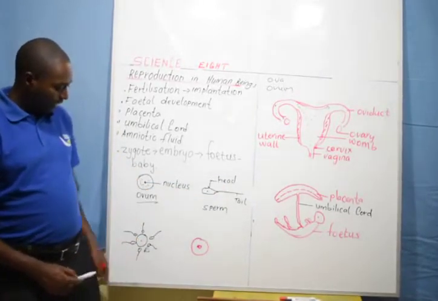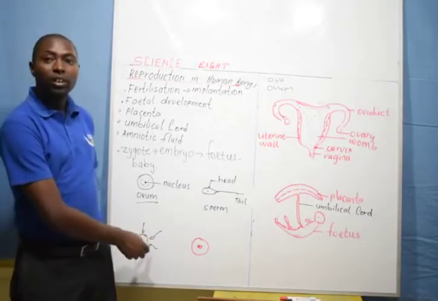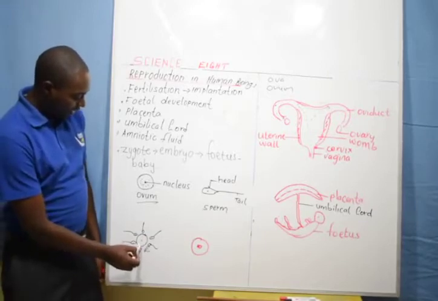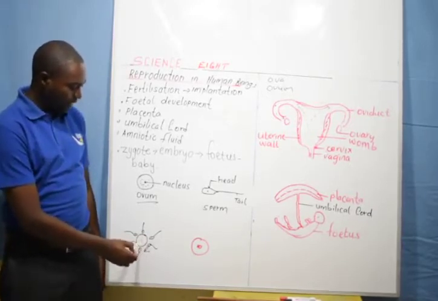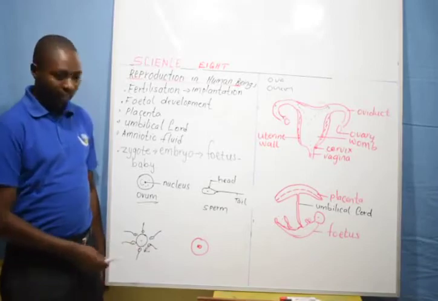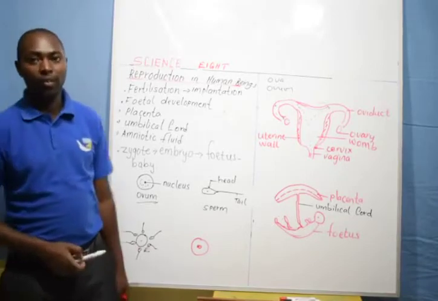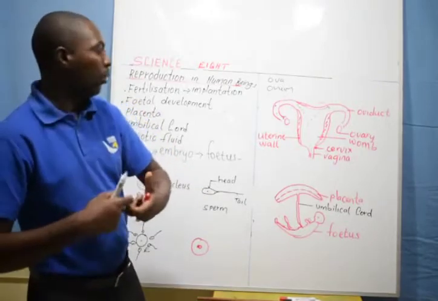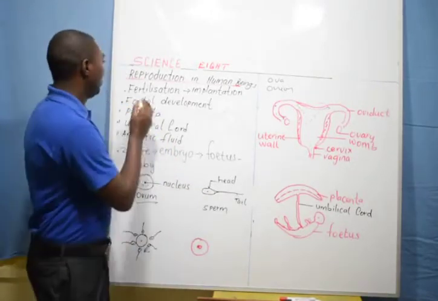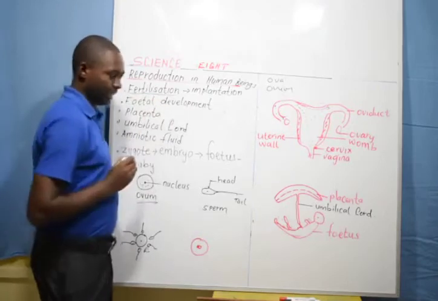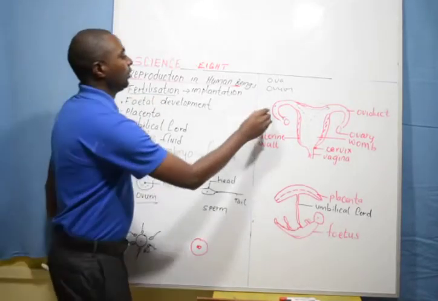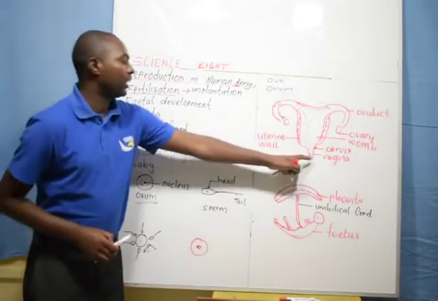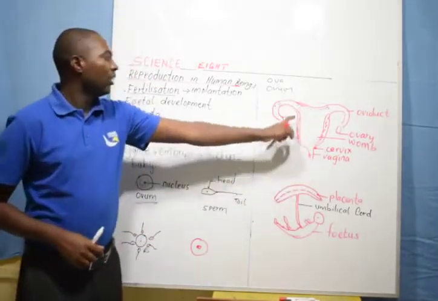As you can see here, there's an ovum surrounded by millions of sperms. So they try to penetrate. Each sperm is struggling to penetrate and have its nucleus uniting with the nucleus of the ovum. And when they join, when they unite, or when they fuse, we say fertilization has taken place. And once fertilization takes place here, this is the ovum that was surrounded here. It has been fertilized.